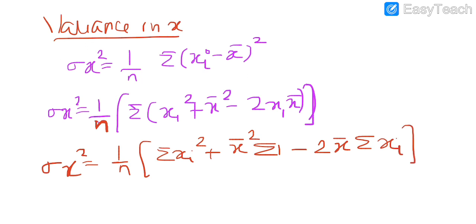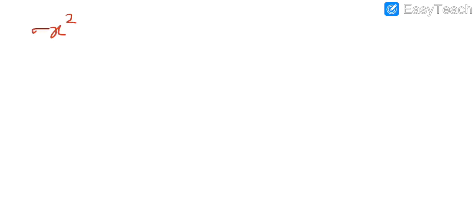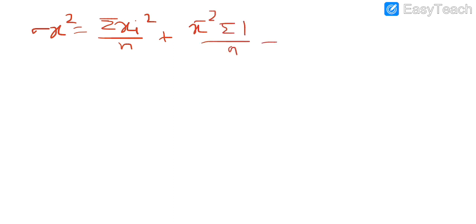If I multiply 1 upon n inside, then sigma x square will be summation xi square upon n plus x bar square summation 1 upon n minus 2 x bar summation xi upon n. I think this is clear to you now.